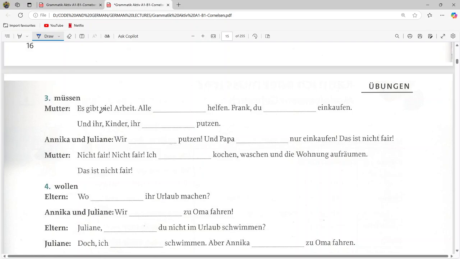Mutter is saying, es gibt viel Arbeit, so there is so much work. Alle müssen helfen, so all must help. It is plural, so the conjugation is müssen. Okay, Frank, du, for du the conjugation will be du musst.